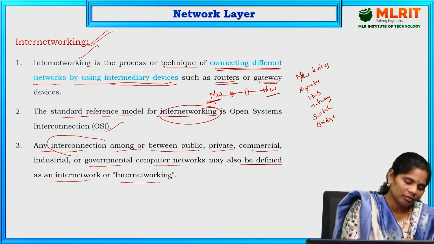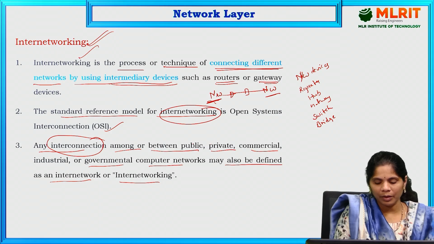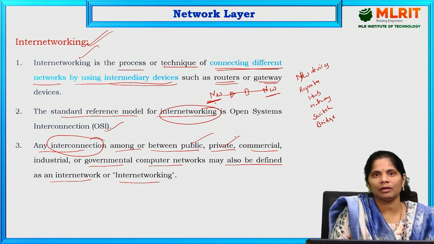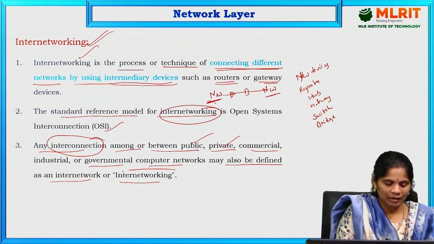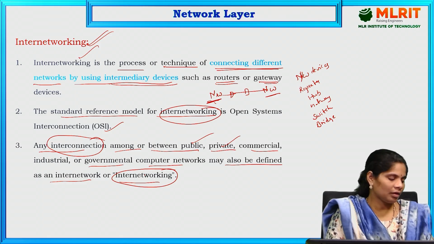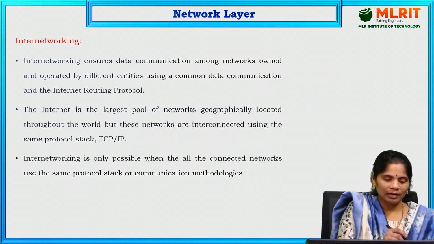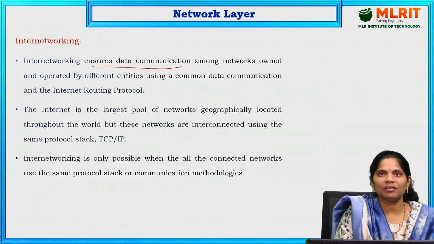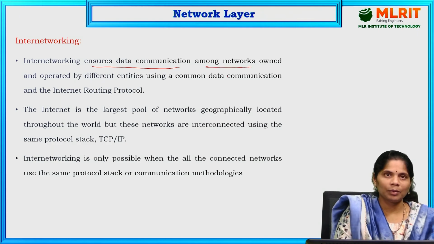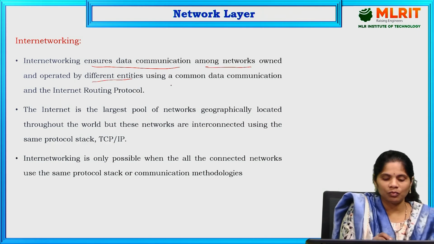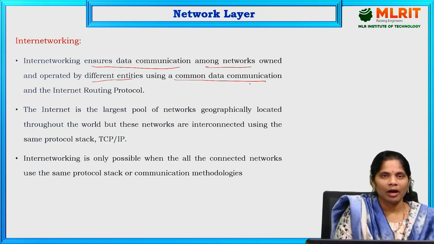That interconnection may be in any way. That may be public, private, commercial, government, anything. That may be defined as internetworking. That is about internetworking. This internetworking ensures data communication among different networks that can be owned by different entities using a common data communication and internet routing protocol.